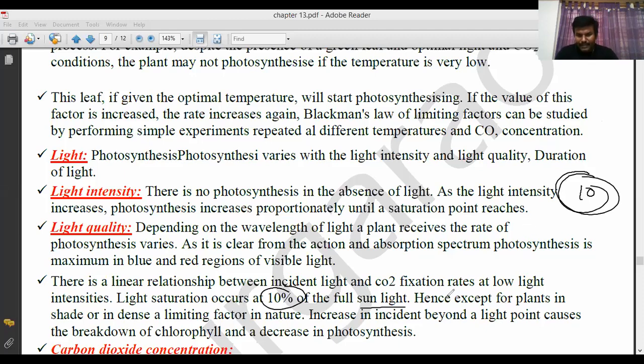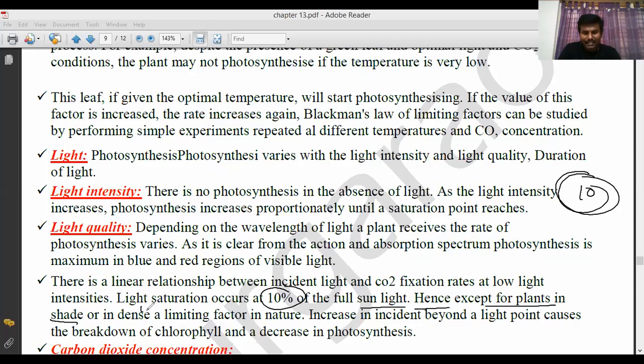Hence, except for plants in shade or dense forest, light is rarely a limiting factor in nature.